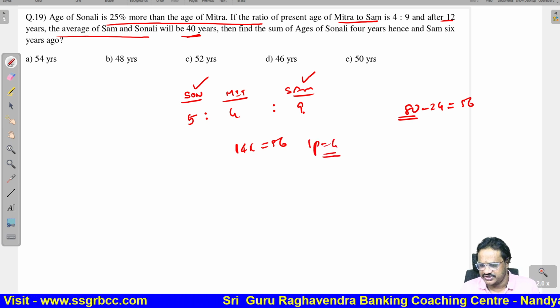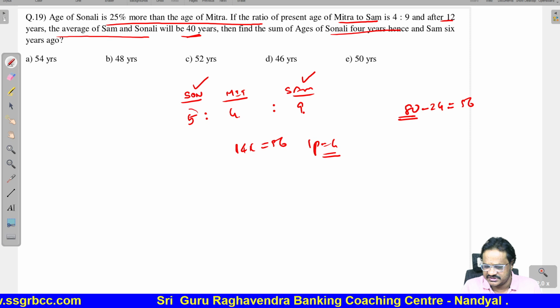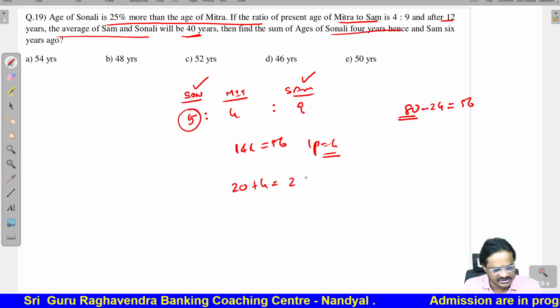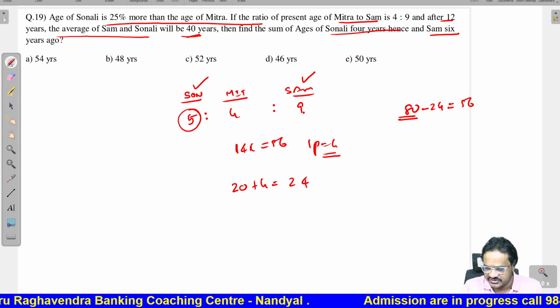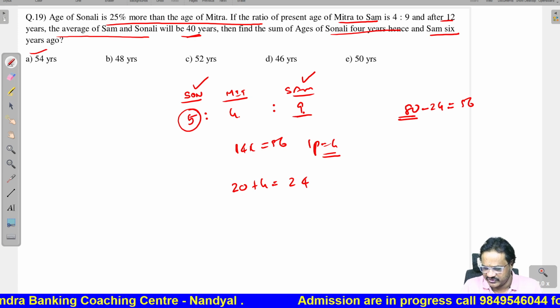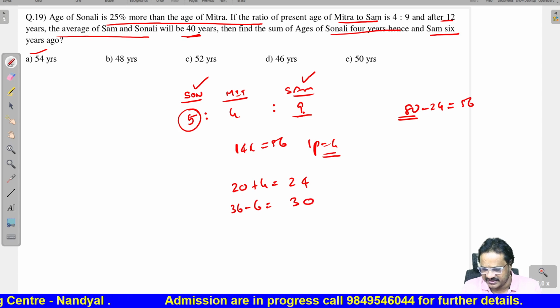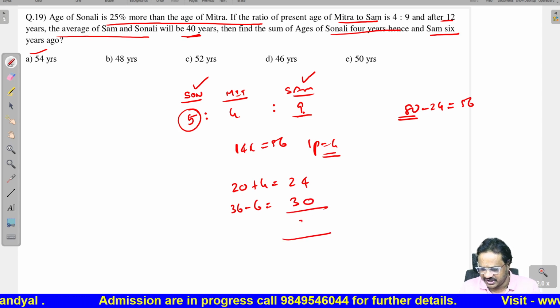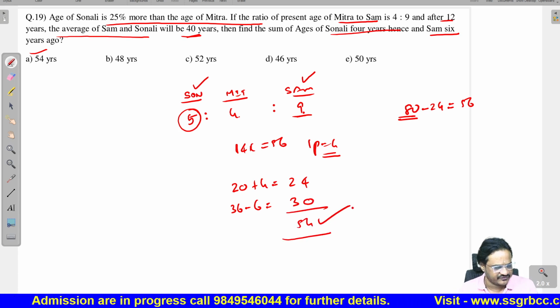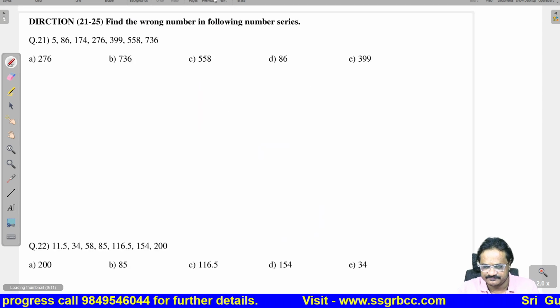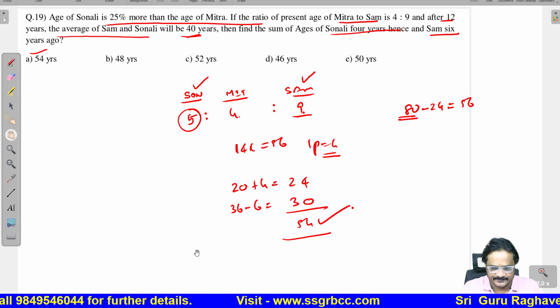If 1 part is equal to 4, Sonali's age is 5 parts, 5 into 4 is 20. After 4 years it will be 24. Now Sam 6 years hence: 9 into 4 is 36, plus 6 is 42. So we have to find the sum, 24 plus 30, 54. 54 is the correct answer. Next question.